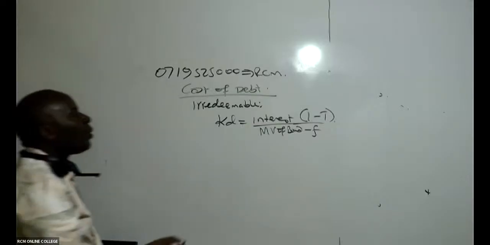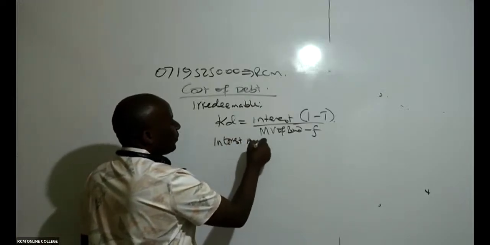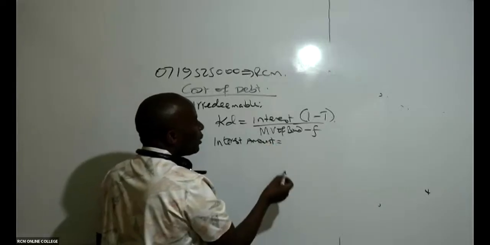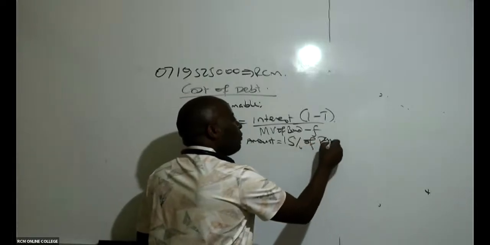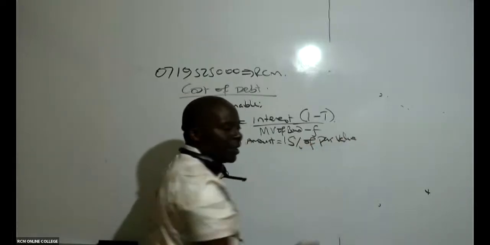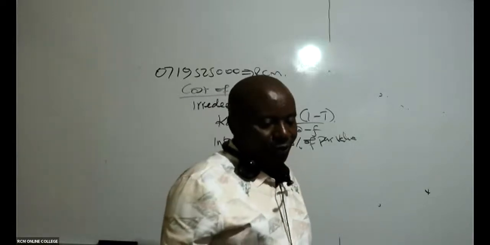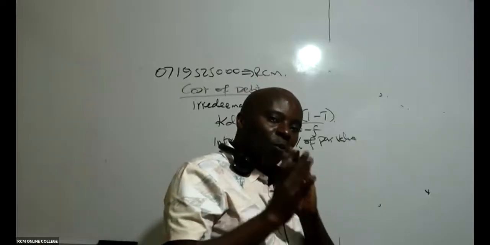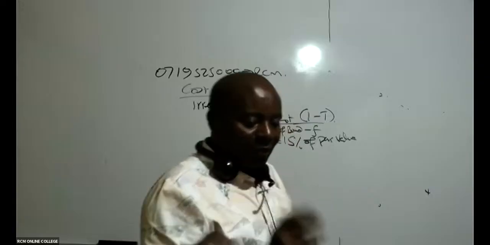Then the next thing that I will do is compute the interest amount. This is very important, it confuses students. So for the interest amount, I've seen the rate of interest is 15%, so 15% of the par value. Remember, for the interest amount, you take the coupon rate times the par value.